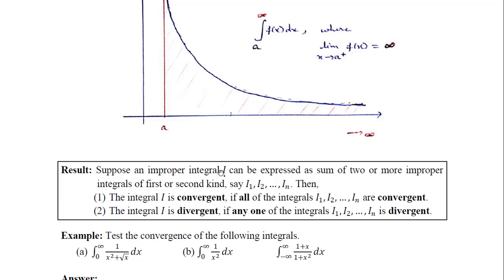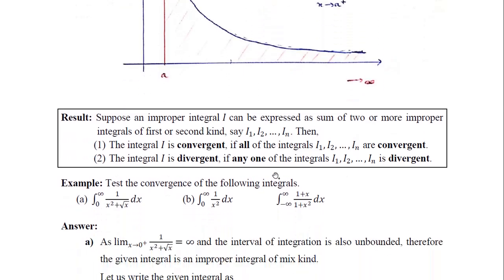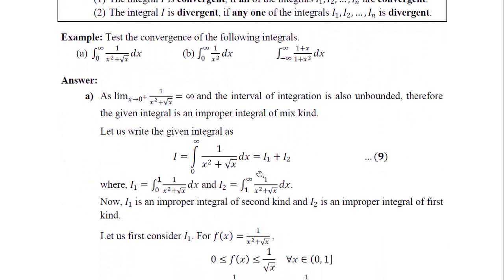So what we can do here is break this integral into two parts. If both are convergent, meaning the integral from a to say c, which will be of the second kind, is convergent, and c to infinity is also convergent, then the full integral will be convergent. If any one of them is divergent, then the full integral will be divergent. Now you can see these two questions.